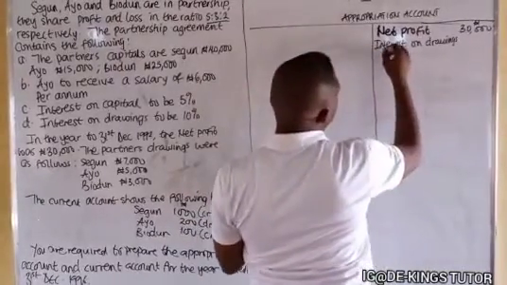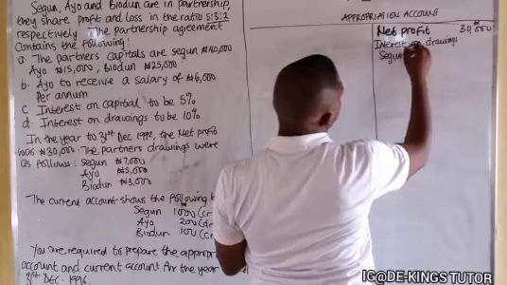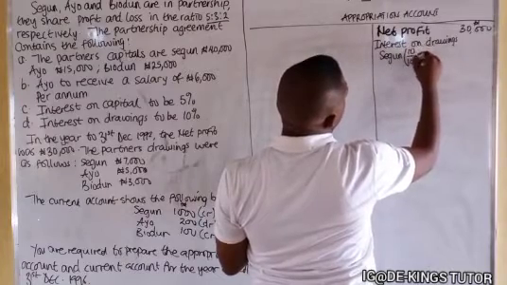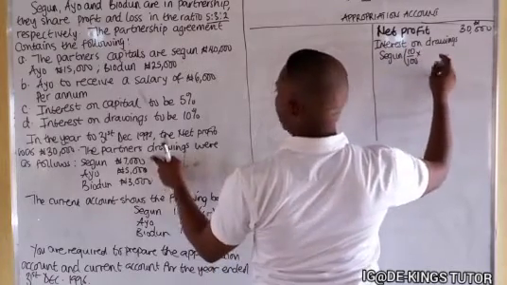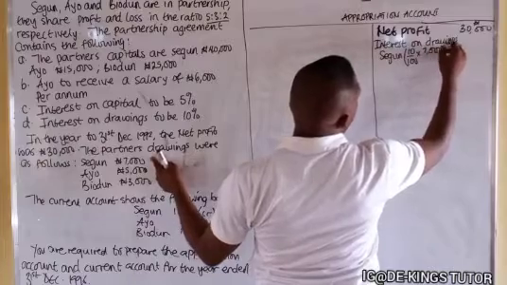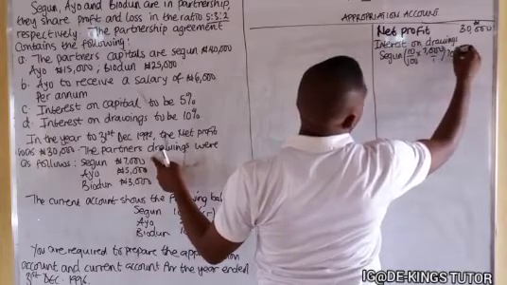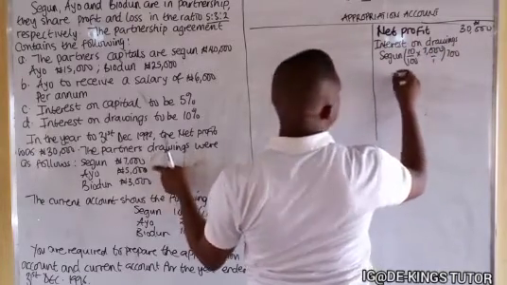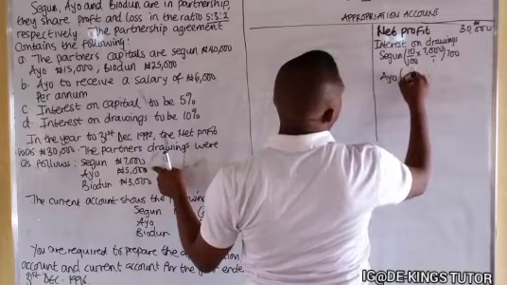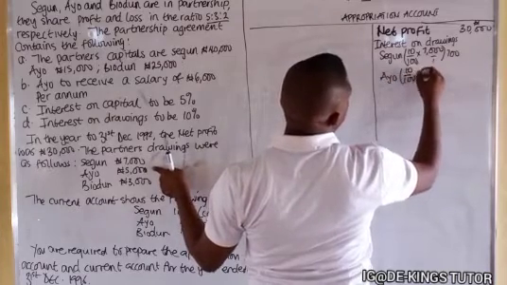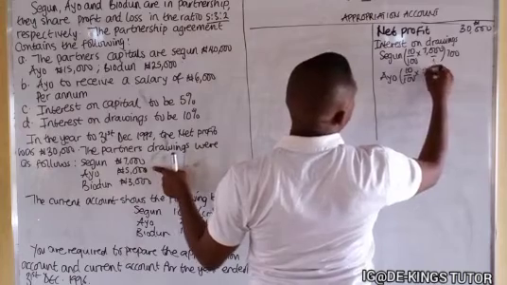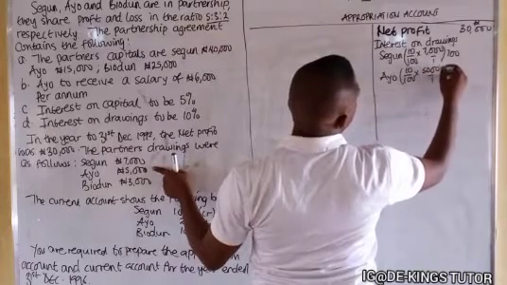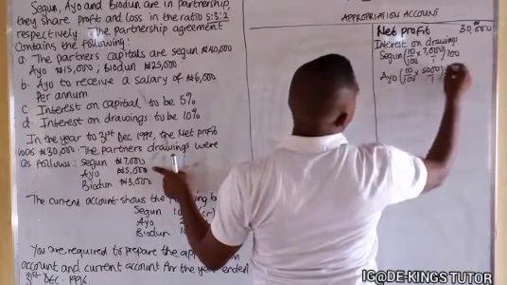The first one is Shego: 10/100 times his drawings of 7,000 gives us 700. The next one is Ayo, still 10% of 5,000, which is 500.